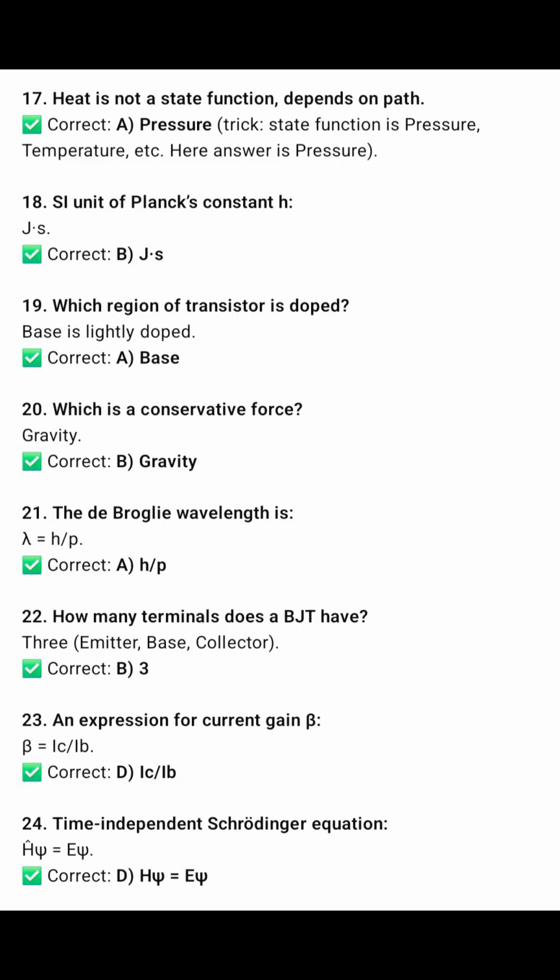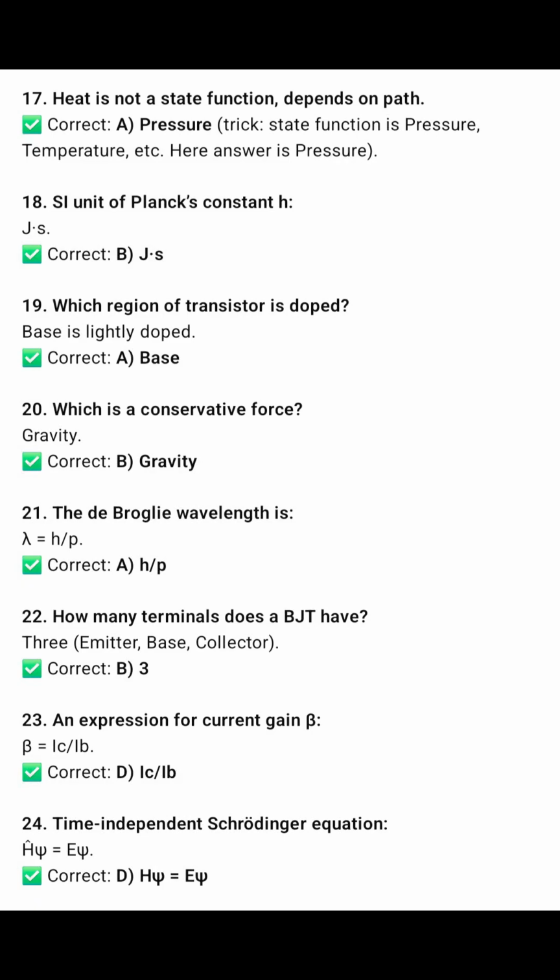The 18th: SI unit of Planck's constant is joule second. The 19th is: which region of a transistor is highly doped? Base is the highly doped region. The 20th is: which is a conservative force? Gravitational force. The 21st is: the de Broglie wavelength is h divided by p. The 22nd is: how many terminals does a BJT, bipolar junction transistor, have? 3 terminals: emitter, base and collector.